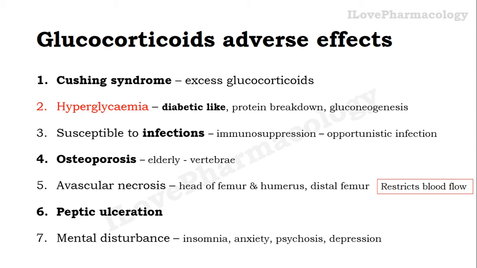Why is there a peptic ulcer? If you see the arachidonic acid pathway, the first step, the formation of arachidonic acid from membrane phospholipid, requires the enzyme phospholipase A2. These glucocorticosteroids inhibit phospholipase A2 activity, thereby preventing the arachidonic acid pathway, so there won't be a release of gastroprotective prostaglandins. It can also cause mental disturbances ranging from insomnia, anxiety, and nervousness to psychosis, depression, etc.